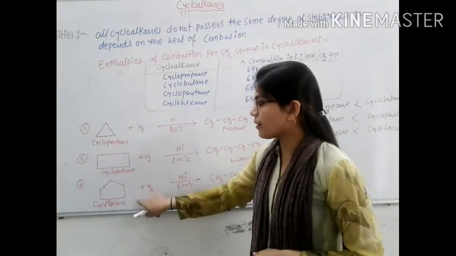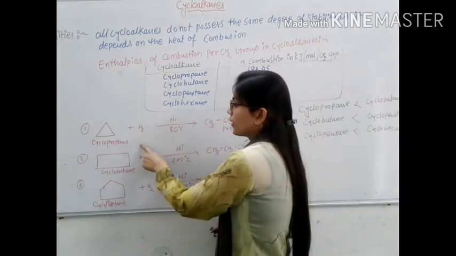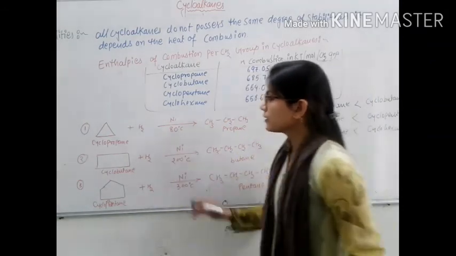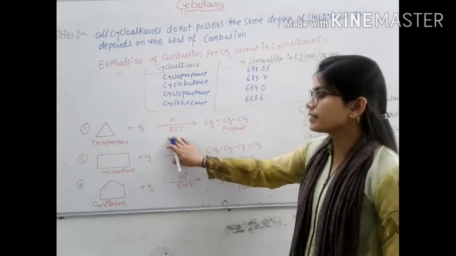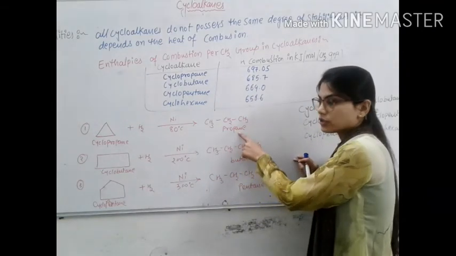There are three examples. When cyclopropane is hydrogenated in the presence of nickel at 80 degrees Celsius, open chain propane is formed.